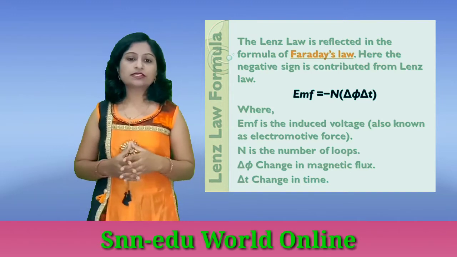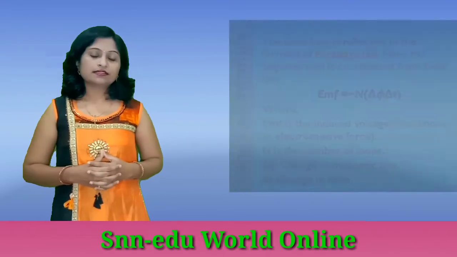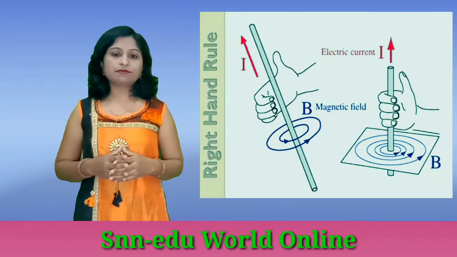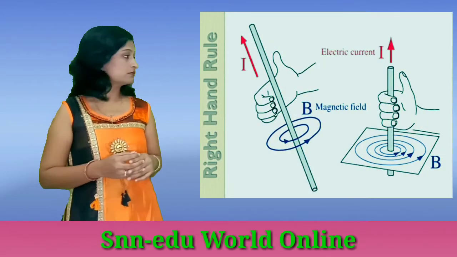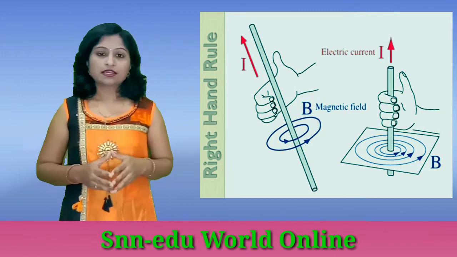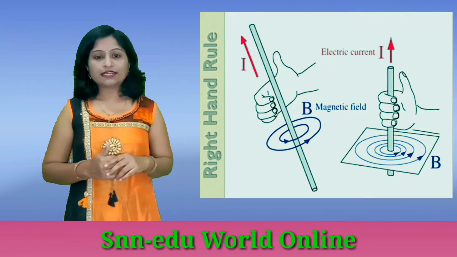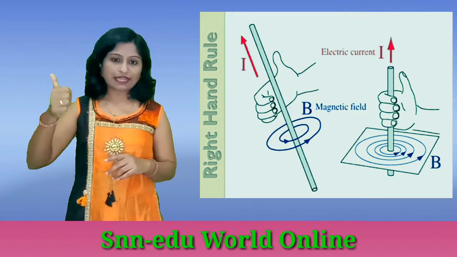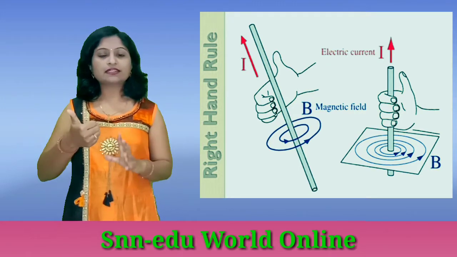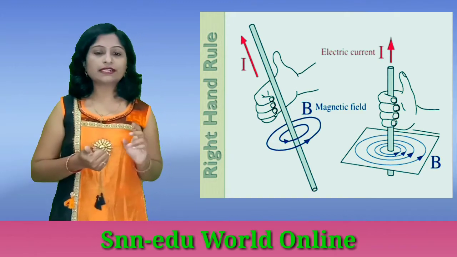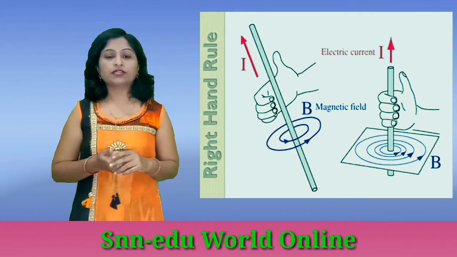And how to give the direction? This direction is given by Fleming's right hand rule. Fleming's right hand rule, one time we will revise it. I have shown it by diagram also. Always keep in mind, right hand rule means we have to keep our hand like this. In that we are going to represent two directions, the direction of current and the direction of magnetic field.